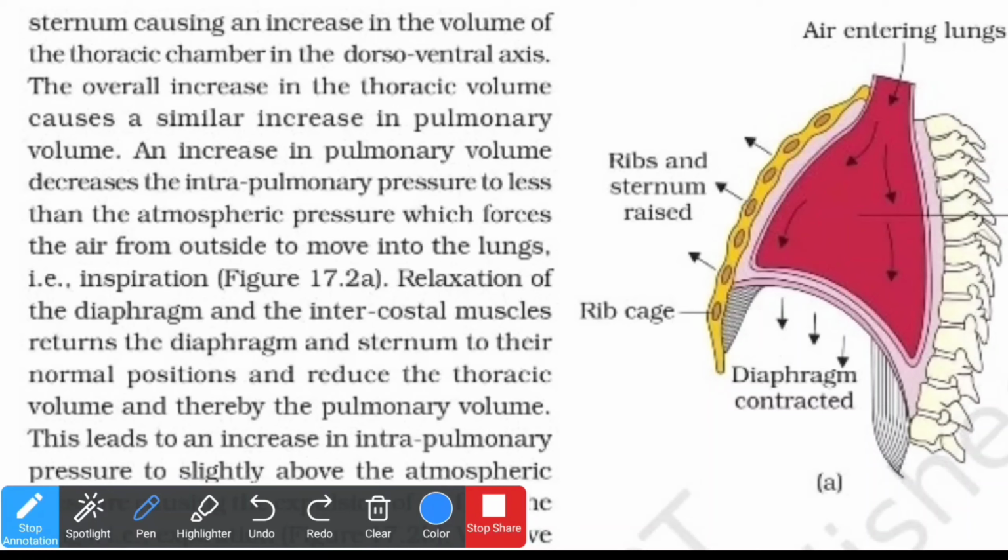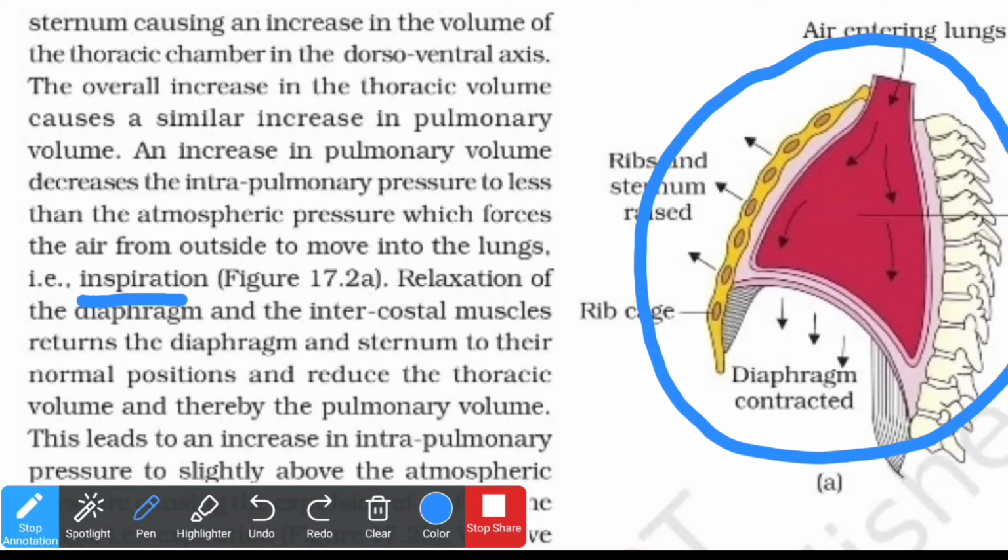So if the pressure has decreased to less than the atmospheric pressure, what does the law of concentration say? Everything flows from its higher concentration to the lower concentration. So basically, it will force the air from outside to move into the lungs. This is what we call inspiration. This diagram is for the inspiration.